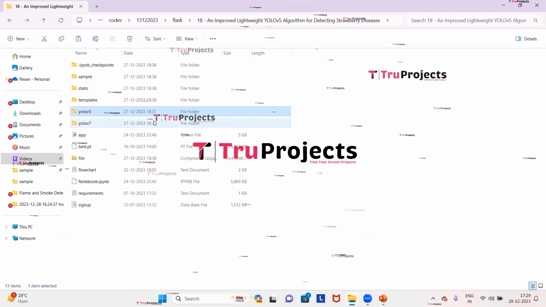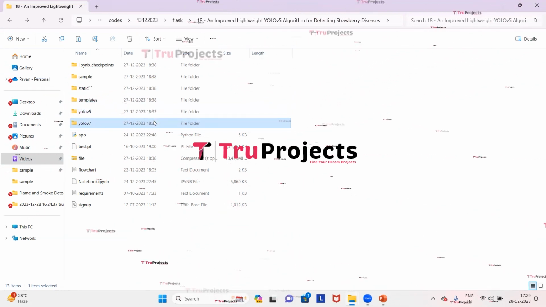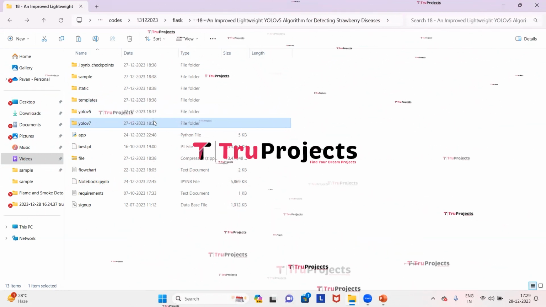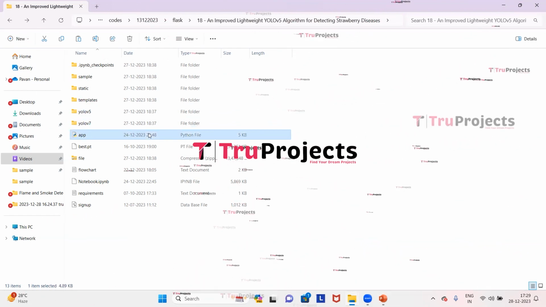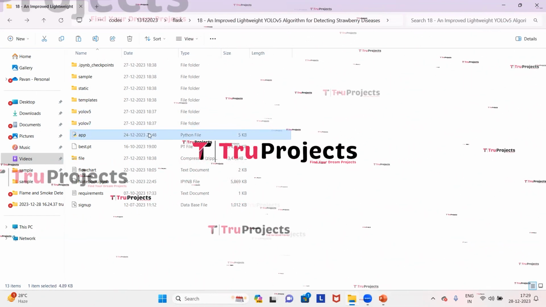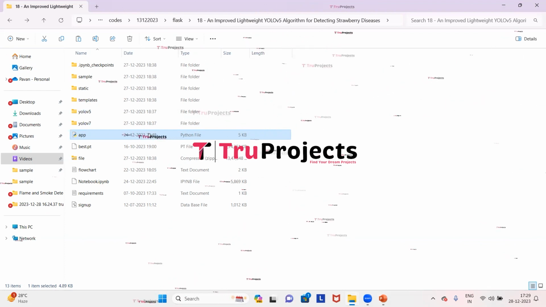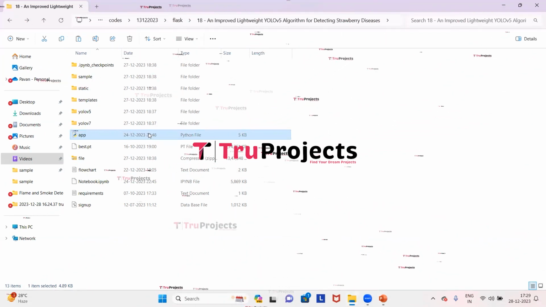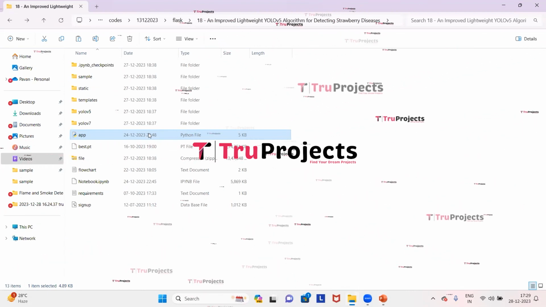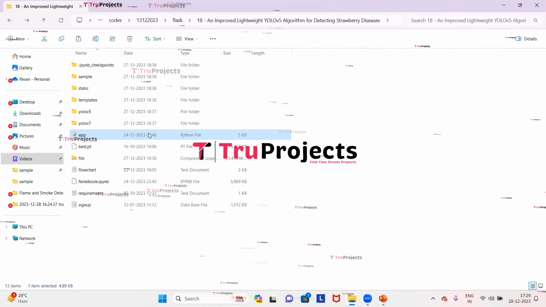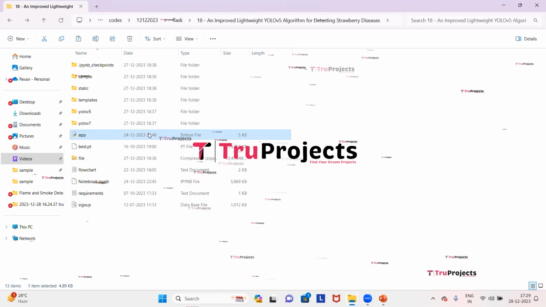These are the two YOLOv5 and YOLOv7 folders in which we have datasets. We use those datasets for training the algorithms. This is the app.py file. This .py file contains the information related to front-end logic. It includes code written in Python that handles server-side operations such as processing user requests, interacting with the database, and generating dynamic content to be rendered in the HTML templates.